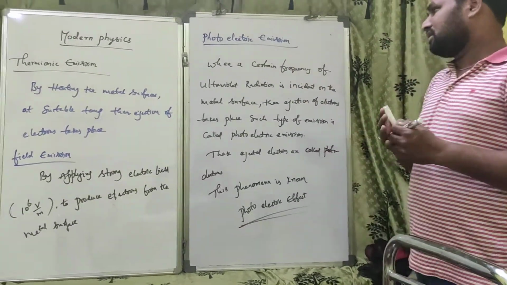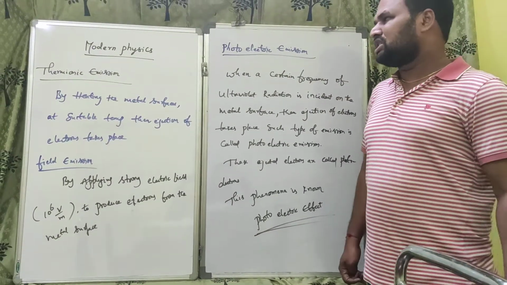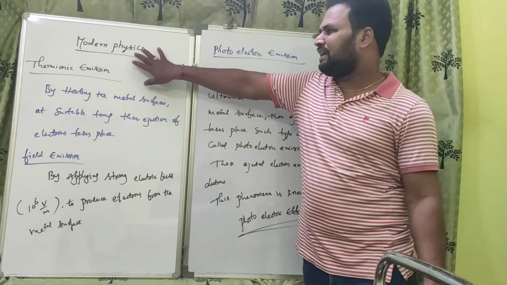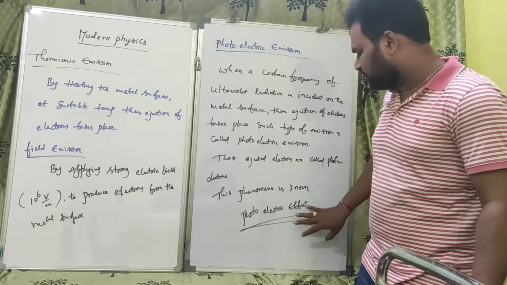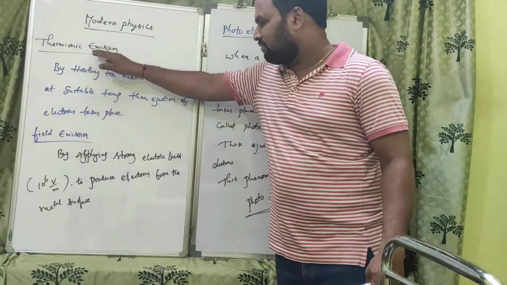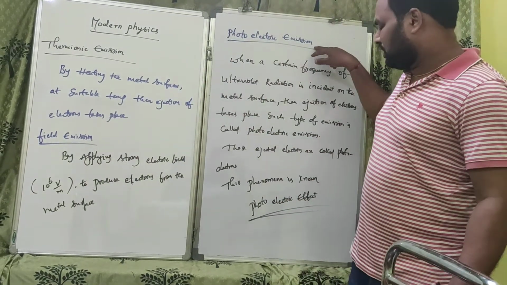Very, very important. This is the main topic. Generally, so many teachers start dual nature of matter and radiation with photoelectric effect. But all these things are important. This is in the CBSE part only: thermionic emission, field emission, photoelectric emission.